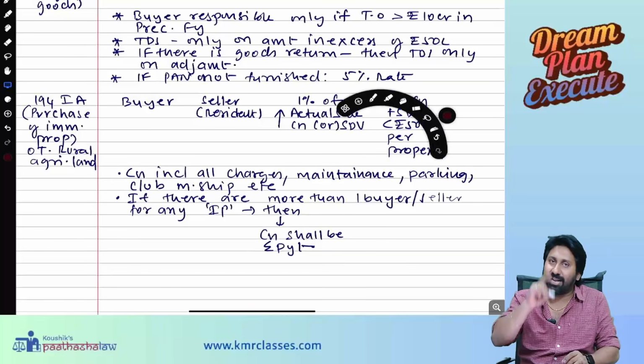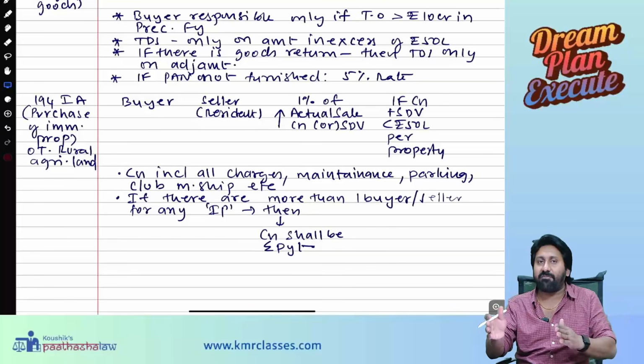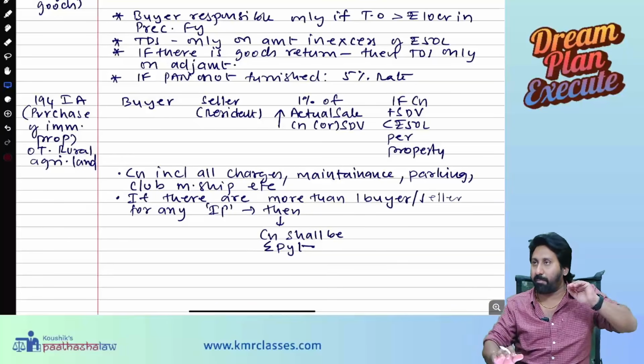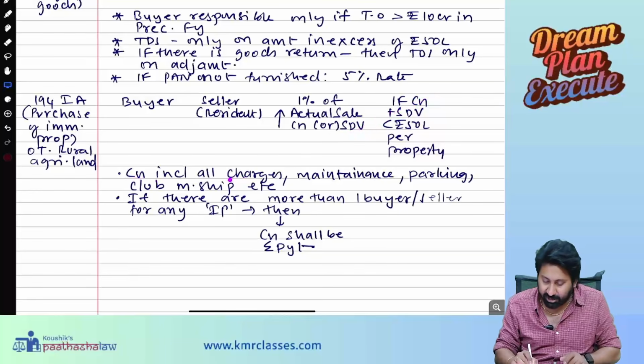So buyer has to deduct when he is paying to a resident seller at the rate of 1% of the actual sale consideration or stamp duty value, whichever is higher. And if the consideration or the SDV is less than 50 lakh per property, then on that property purchase, no TDS will attract.